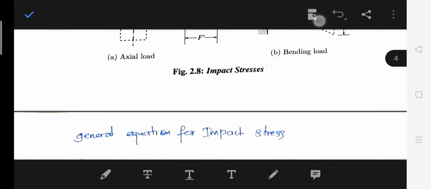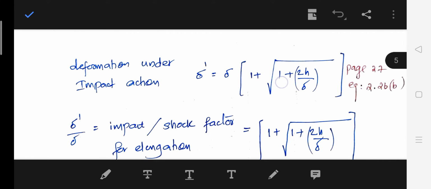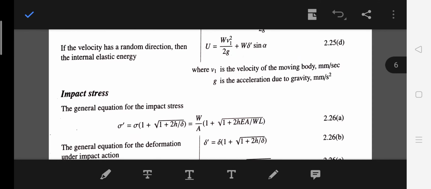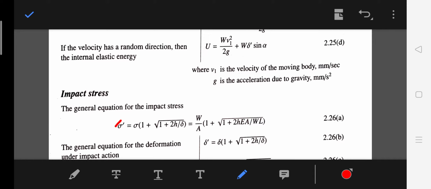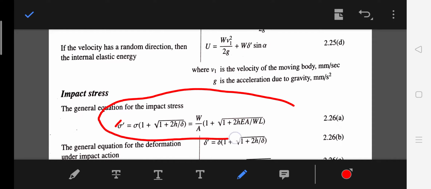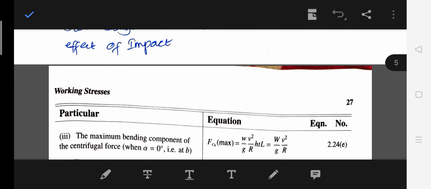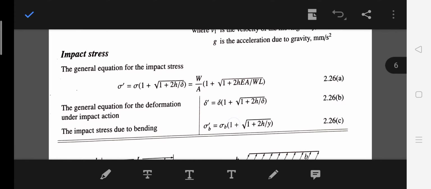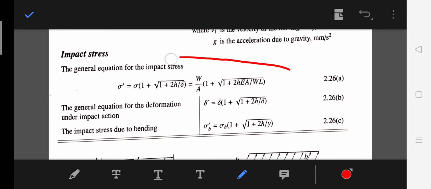So the equation of bending stress. From where do you get the equation of bending stress? See, this is the equation of bending stress, on page number 27.